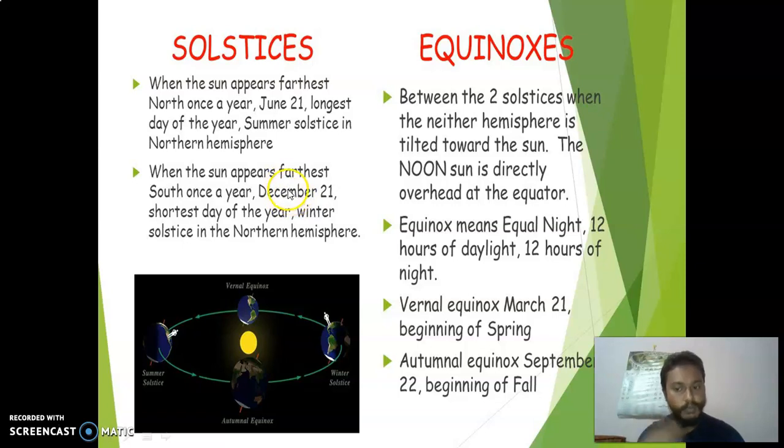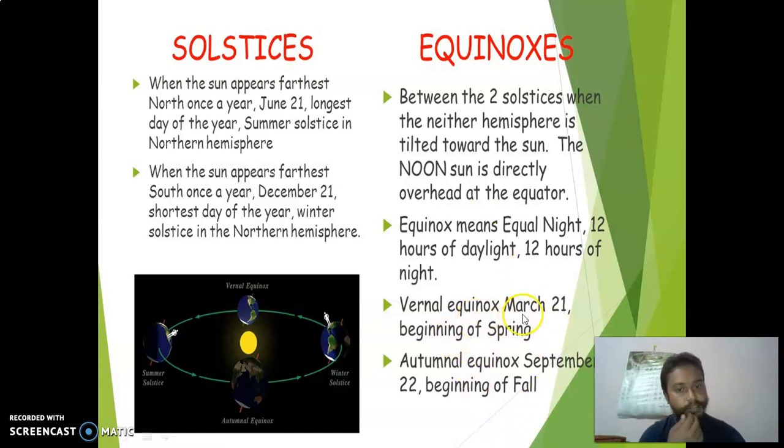21st June in the southern hemisphere will be the shortest day, and in the southern hemisphere 21st December will be the longest day. So reverse. In the equinox, neither hemisphere is tilted towards the sun, so the noon sun is directly at the equator, and that's why we have equal daylight: 12 hours of daylight and 12 hours of night.